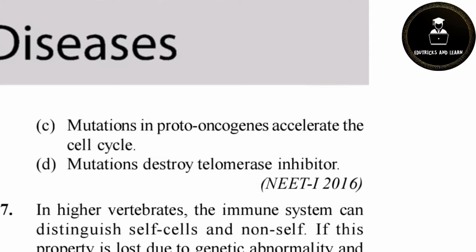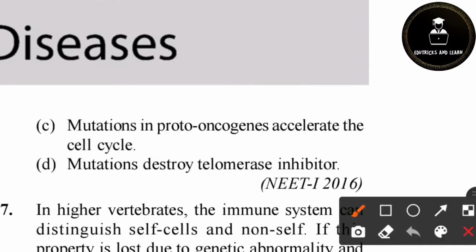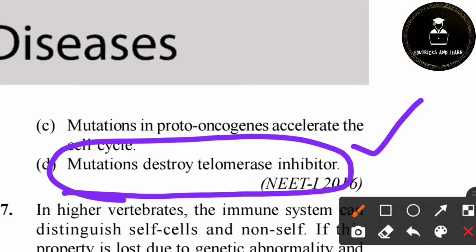Mutations in proto-oncogenes accelerate the cell cycle. Yes, because of the mutation in proto-oncogenes. What are oncogenes? The cells which produce cancers are oncogenes. Proto-oncogenes accelerate the cell cycle. It increases the rate of the cell cycle. It is correct. Then, mutation destroys telomerase inhibitor. It is very important. Mutation destroys telomerase inhibitor.